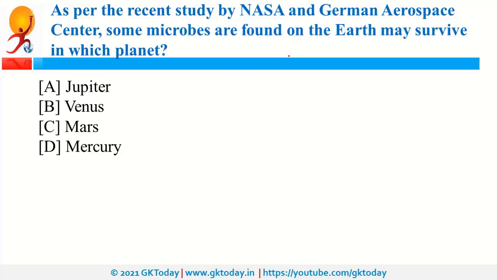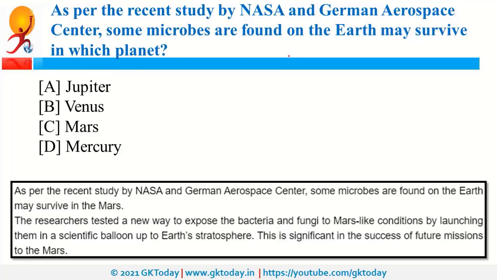As per the recent study by NASA and German Aerospace Center, some microbes are found on Earth and they may survive in which planet? So, as per this study, it was found that there are some microbes which are present on Earth and they may survive on Mars. Now, this is very significant for the success of future Mars missions. Why? Because now these microbes can be sent to the Mars by launching them in a specific scientific balloon.